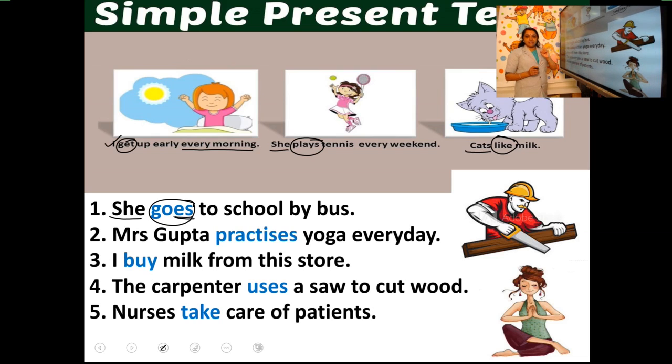Mrs. Gupta, again a singular person, practices yoga every day. Again here practices, because Mrs. Gupta is a single person. It is a singular subject. So we have to add ES to the verb. Sorry, S to the verb.